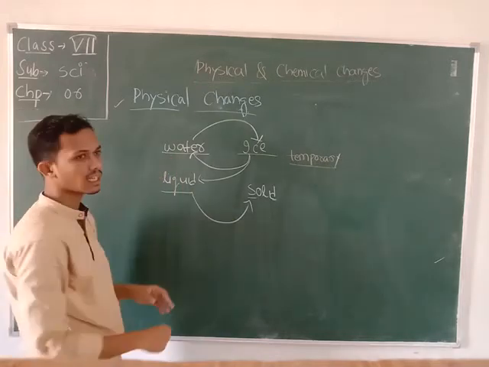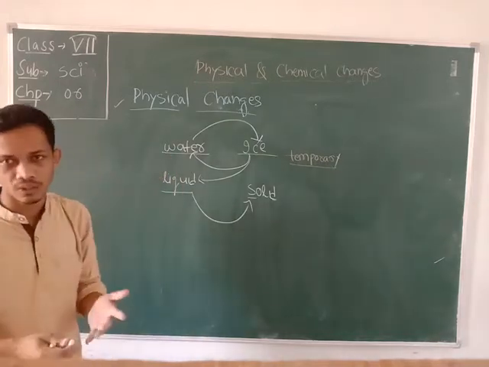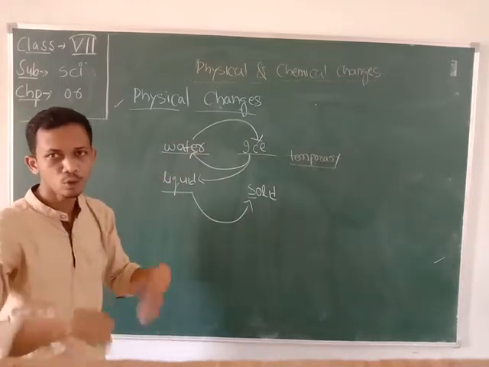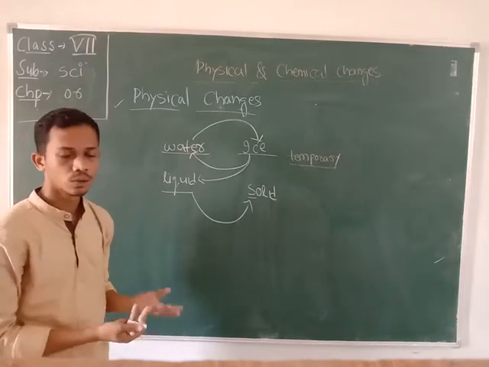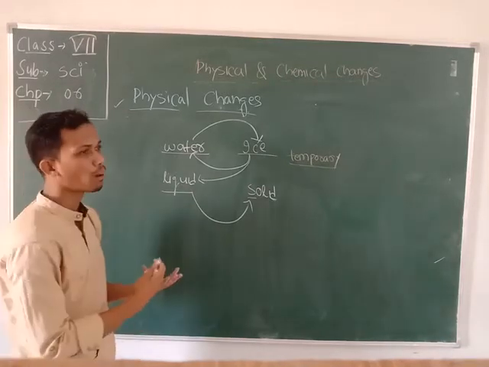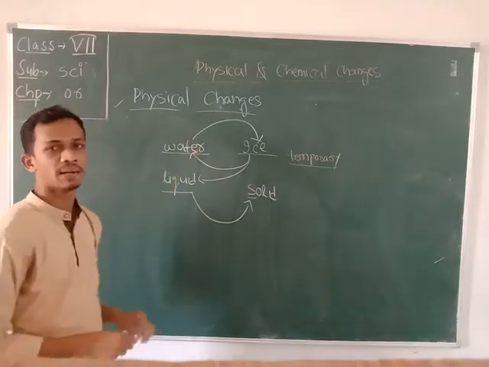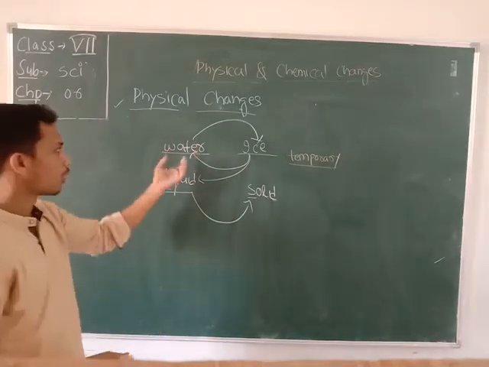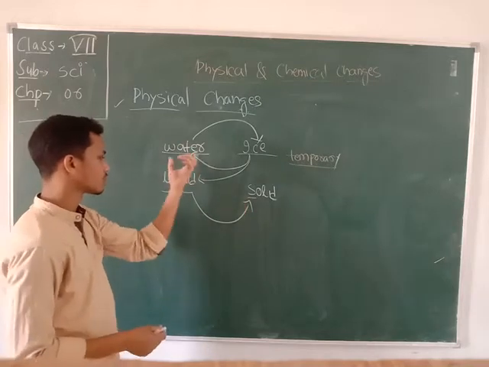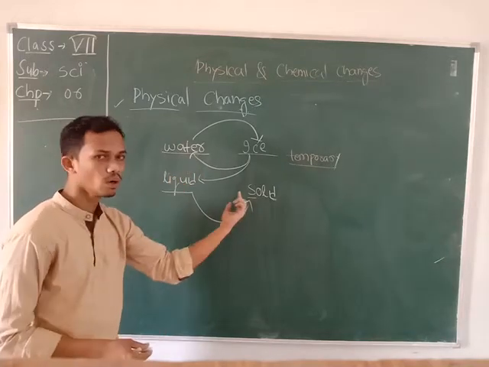In this process, is any new substance produced? No, no new substance is produced in this type of change. Only the state of the substance is changed, from liquid to solid.